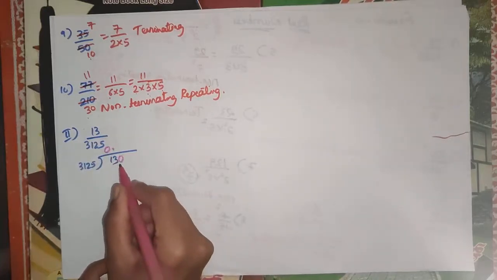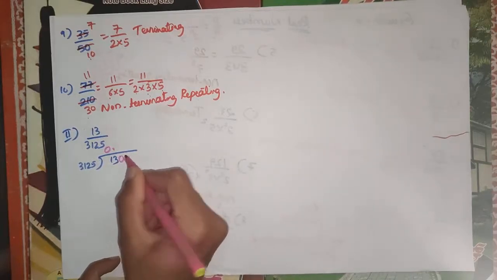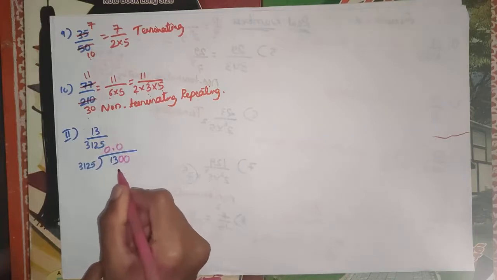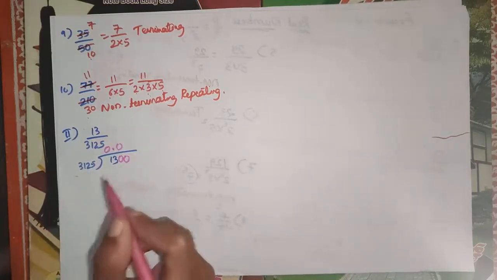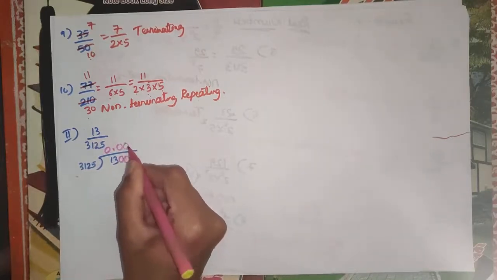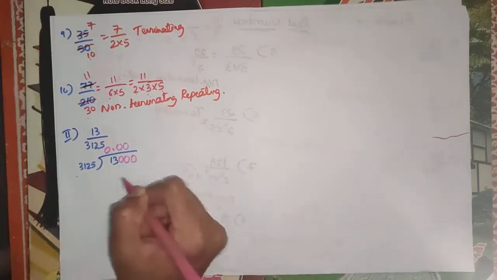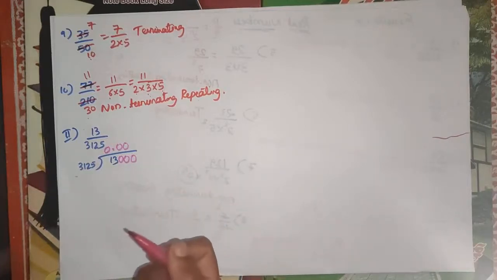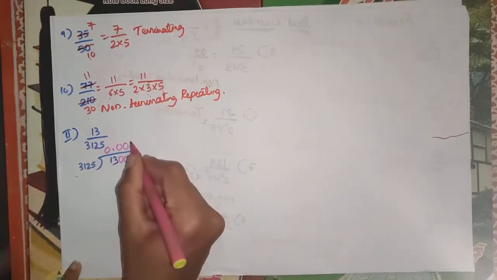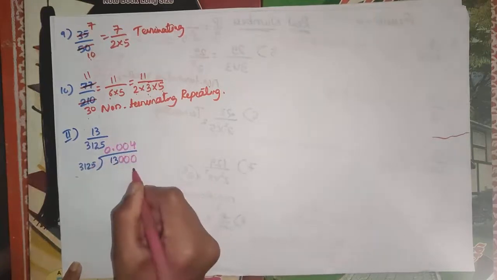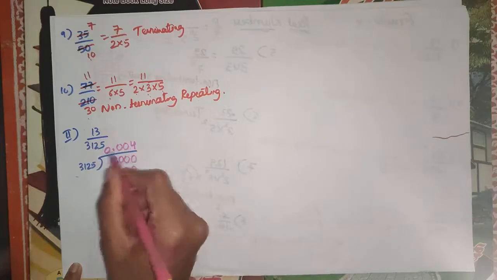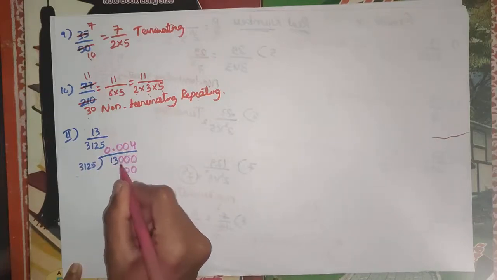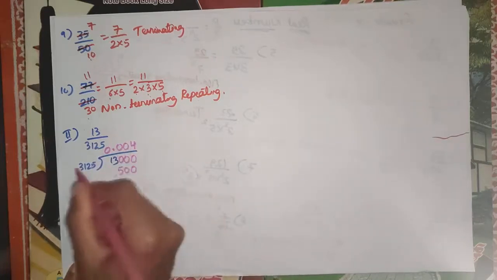So again 130 cannot be divisible. Okay, again I take one more 0, so I write down 0 here. So 1300, 3125 here, but here 1300, again it cannot be divisible, then I take another 0. Okay, then here we have 13,000, now it can be divisible, so here I take 4. 4 5 are 20, carry 2, 4 2 are 8 plus 2 is 10, carry 1, 4 1 are 4 plus 1 is 5, 4 3 are 12.